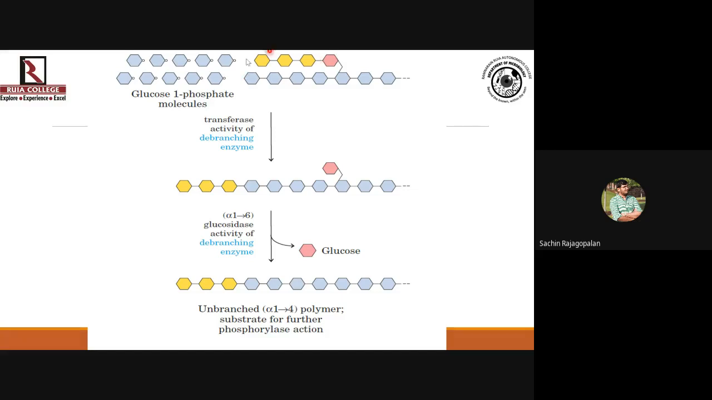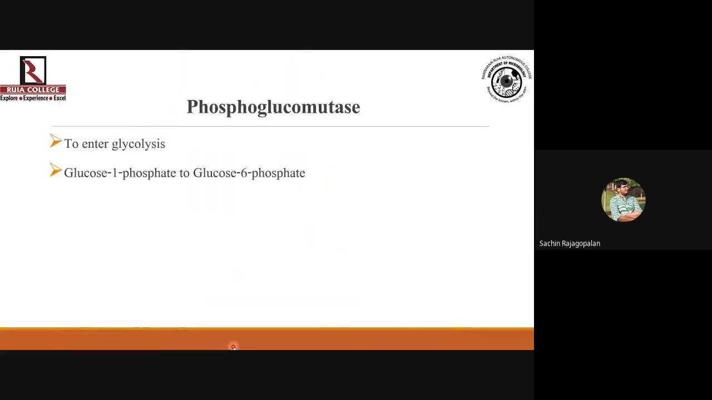Okay, because you are transferring these 3 glucose residues to the linear chain. So you will find that name in the book as well, but I wanted you to remember that it also has this long name associated with it.